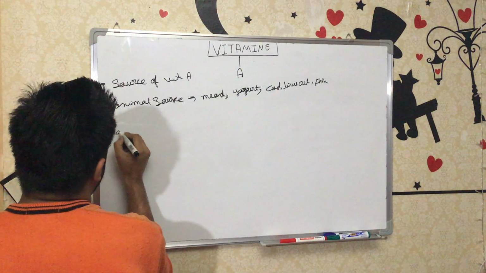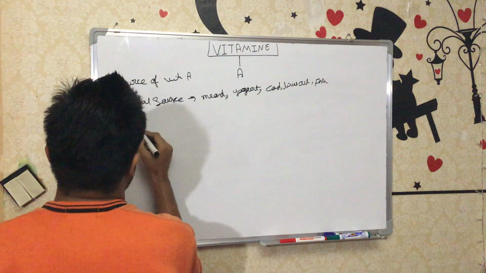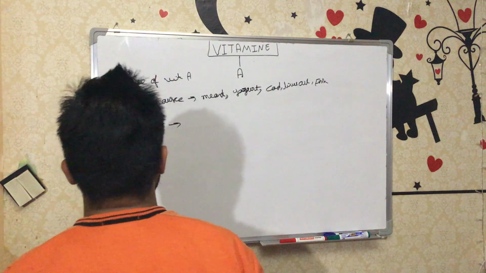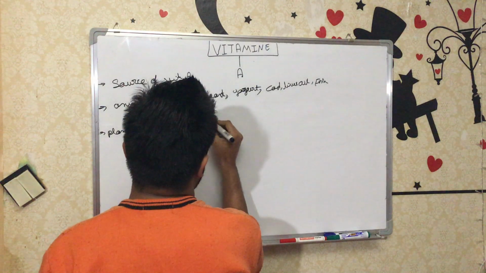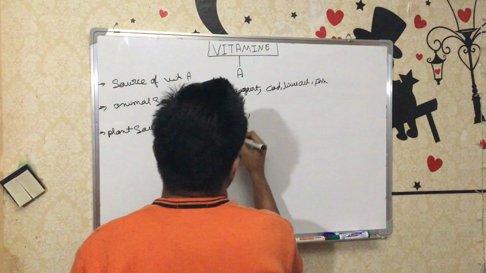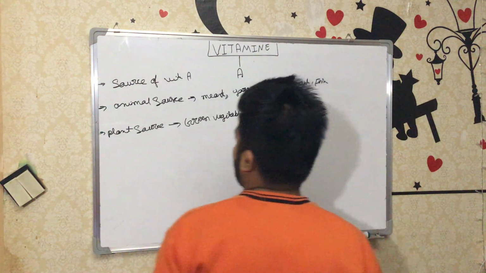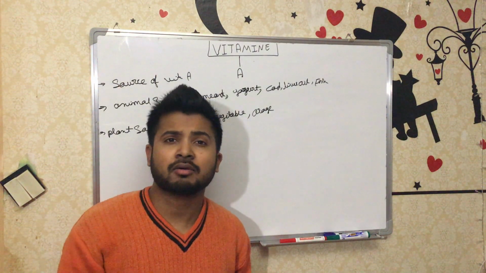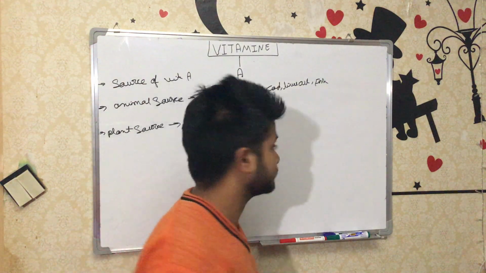But if you talk about the plant source, that is beta carotene. Plant sources mean, first of all, all types of green vegetables. Then orange vegetables, and carrot, beta carotene. From carotene you can remember that carrot has a rich amount of vitamin A, so you must eat carrot.